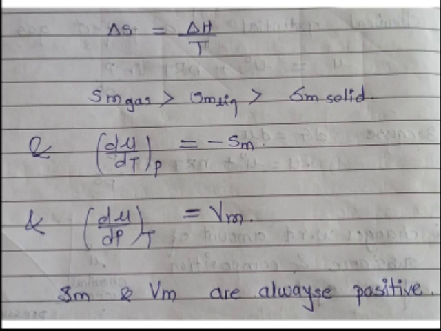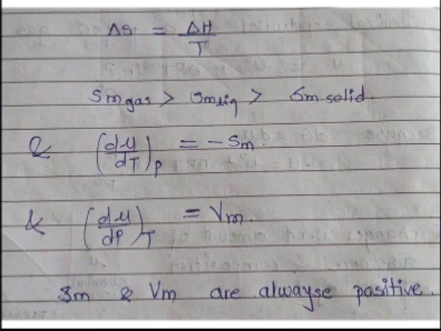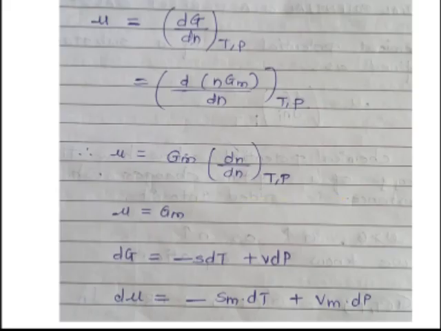Again, the definition of chemical potential is here. d mu divided by dT at constant pressure is equal to minus Sm. So, from this equation, we can write d mu by dT at constant pressure is equal to minus Sm. Just transfer this dT to the left side, and when pressure is constant, the dP term will be 0, so just this term remains.